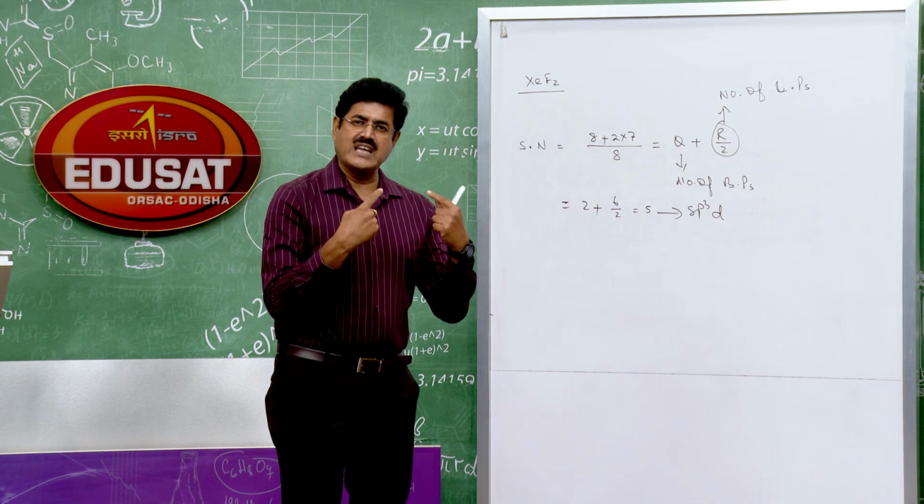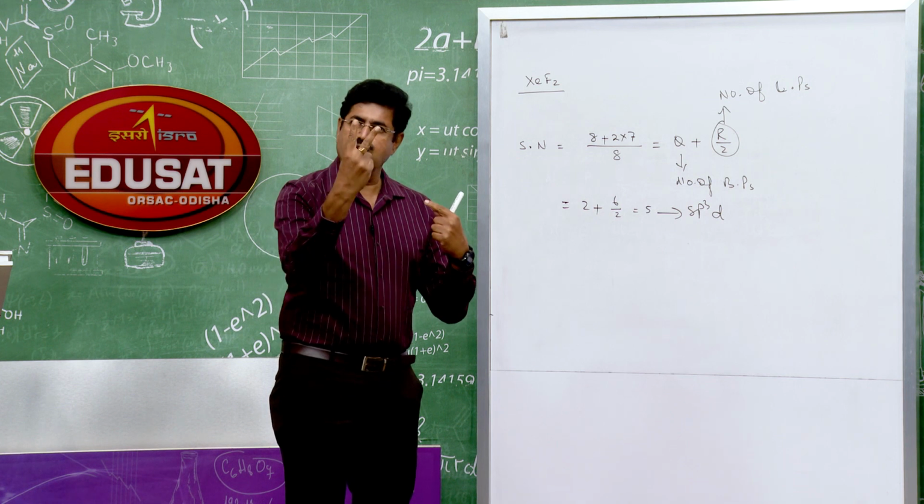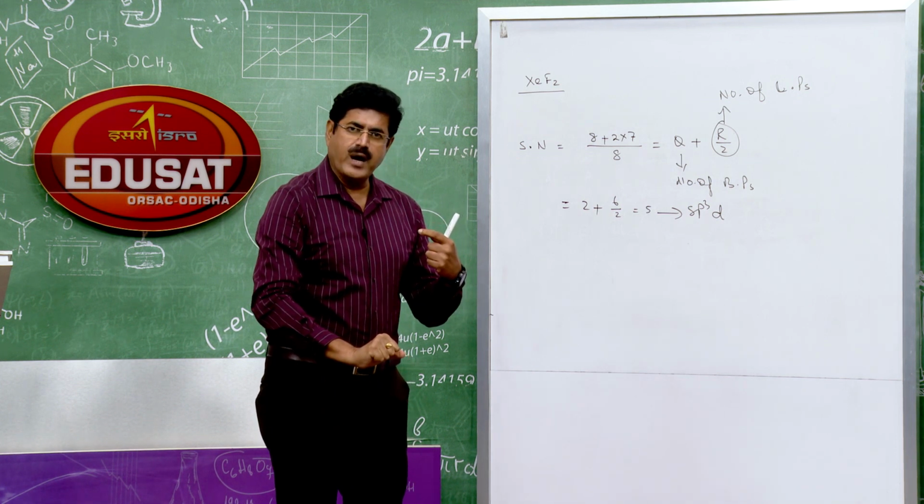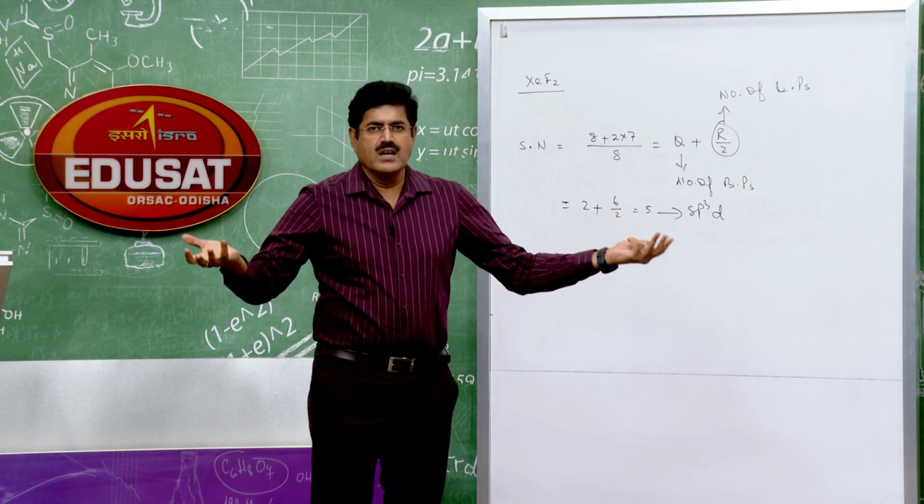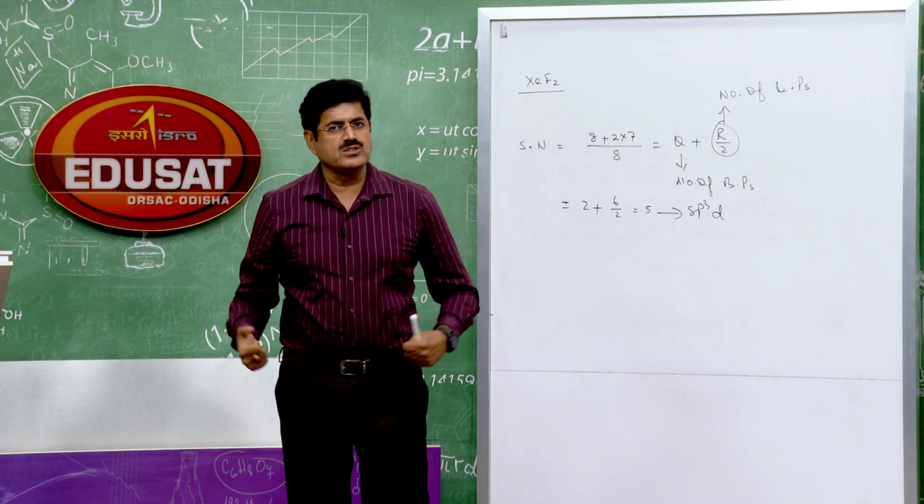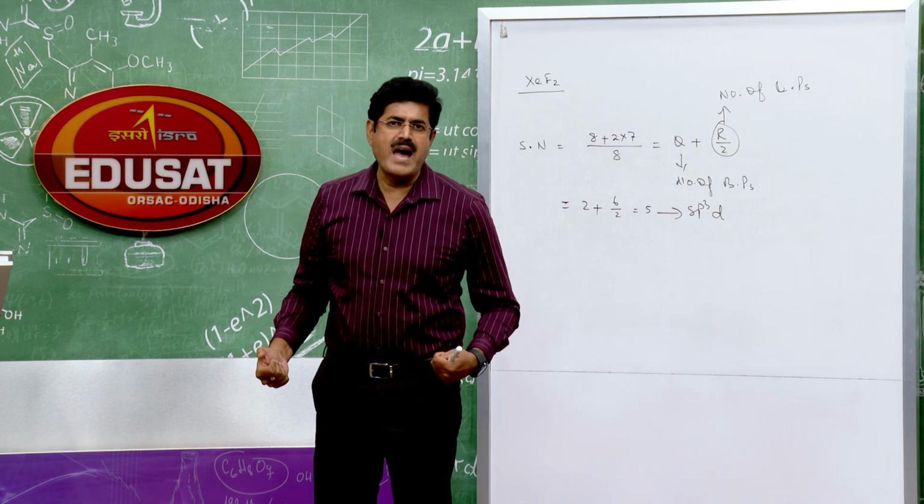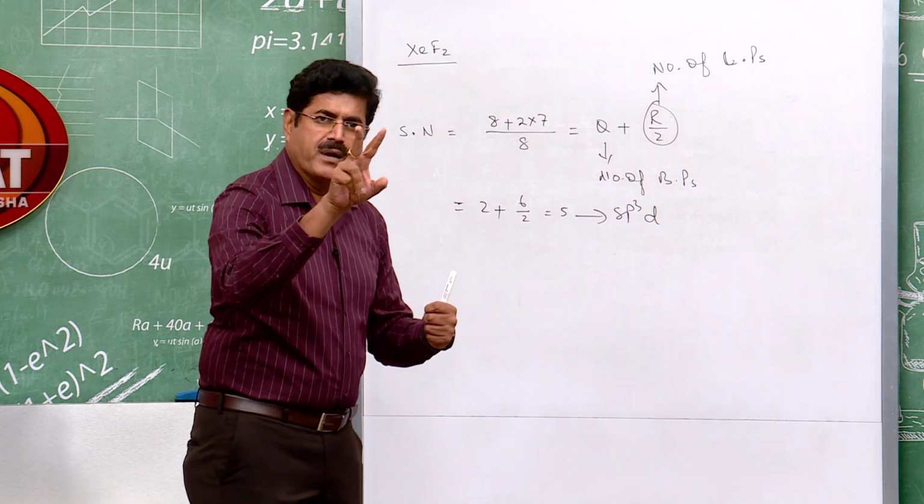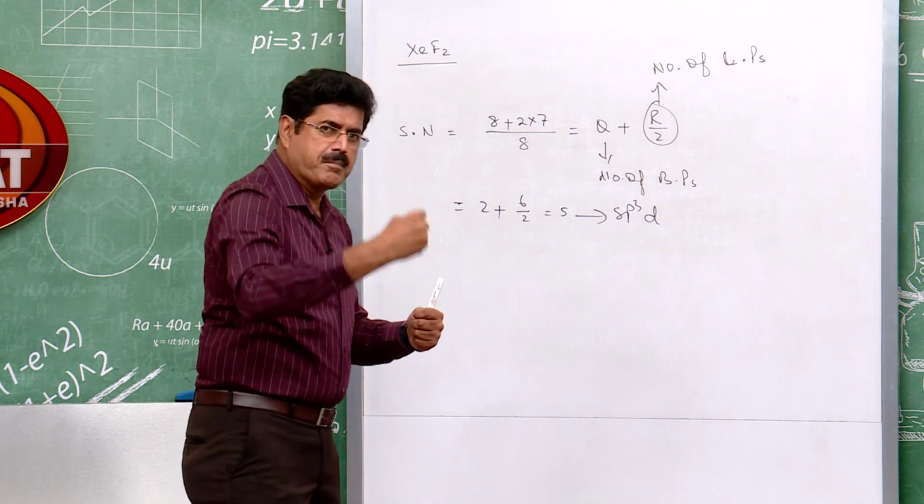But what is the shape of XeF2? It has only 2 bond pairs. It is the bond pairs which predict the shape of the molecule. From the hybridization we know the arrangement of the orbitals in space, that is trigonal bipyramidal. But what is the shape? The shape depends upon the number of bond pairs. How many bond pairs? 2 bond pairs only.